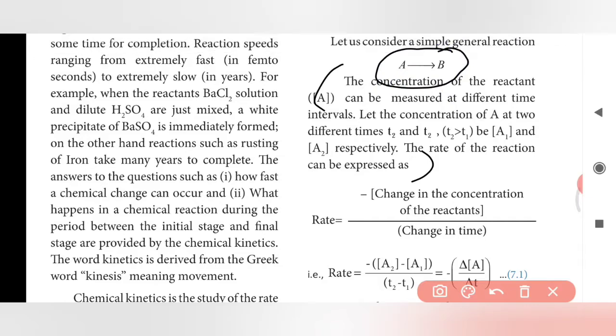Rate is equal to minus. Why does the minus come? If you compare A1 and A2, A1 is greater than A2.